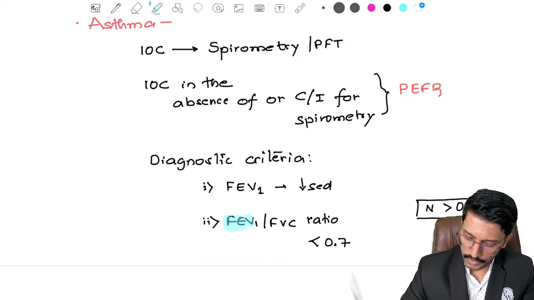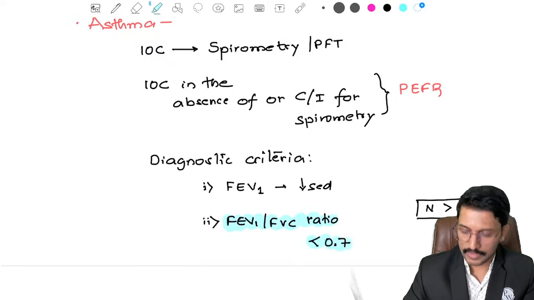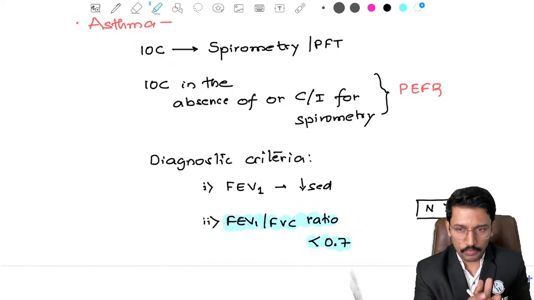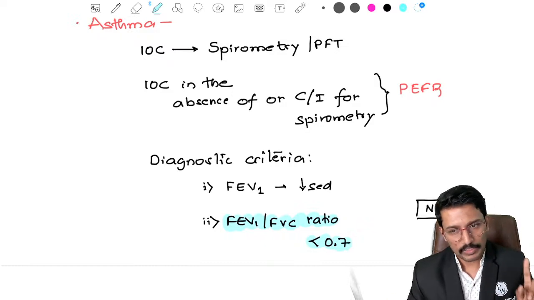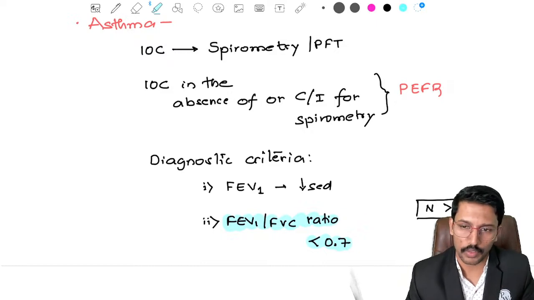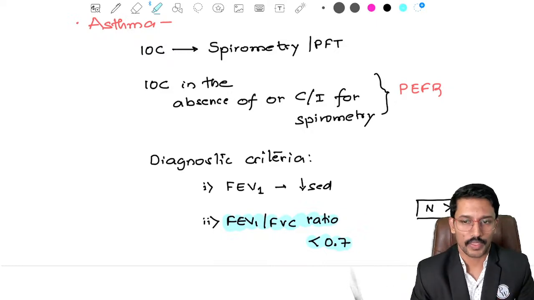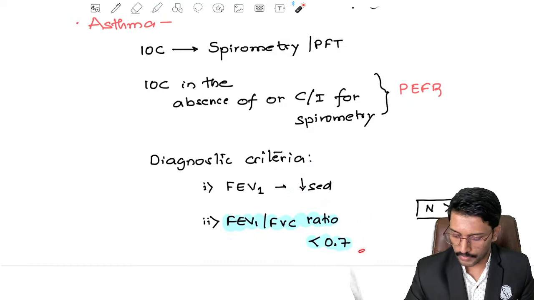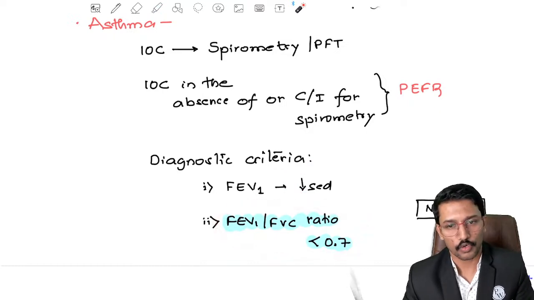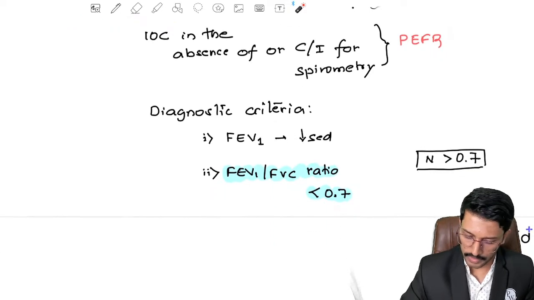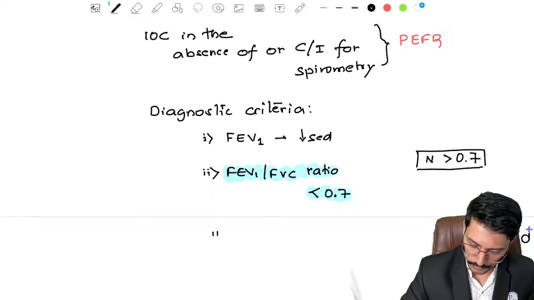Now whenever your FEV1 by FVC ratio is less than 0.7, it basically means the patient has an obstructive lung disease. Asthma is not the only obstructive lung disease. We can go on making a list, but the second most important obstructive lung disease is COPD. We have to make an attempt to differentiate this from COPD, because in COPD also your FEV1 will be reduced and your FEV1 by FVC ratio will be less than 0.7. So how do we distinguish it from COPD? That's the next important point.